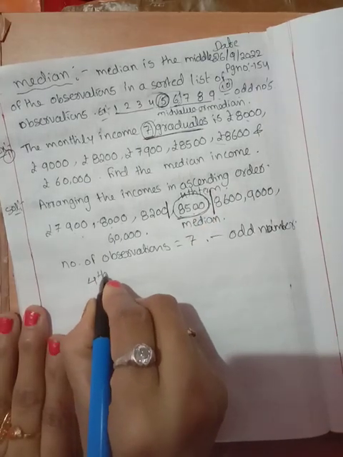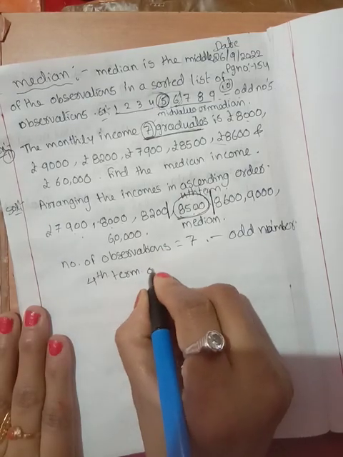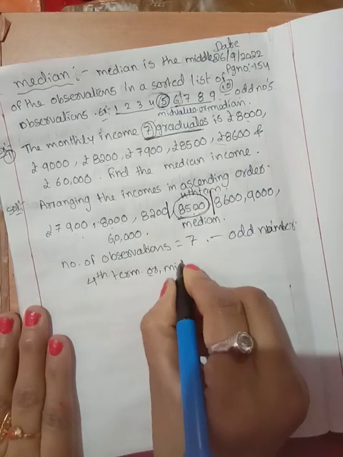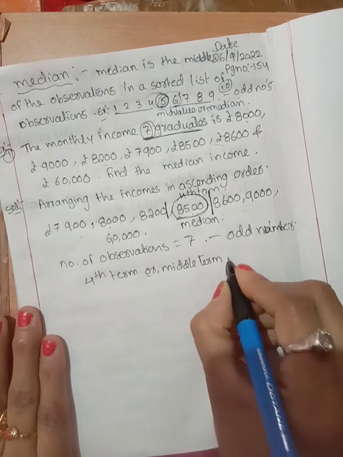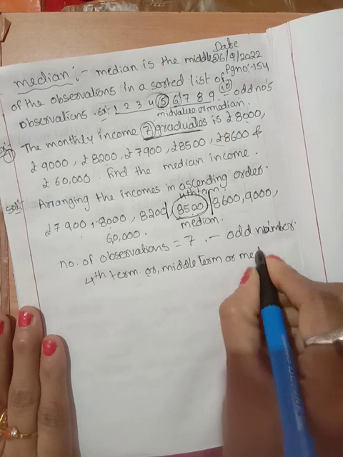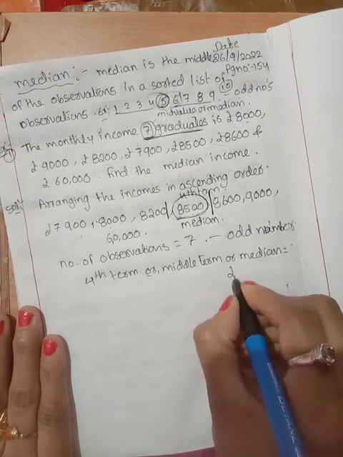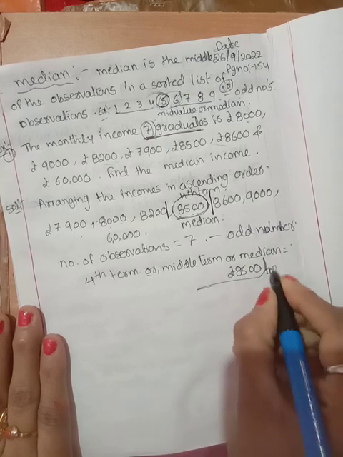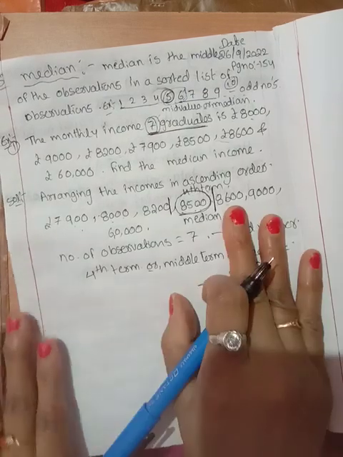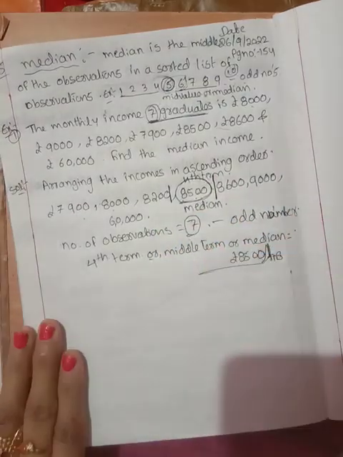Fourth term, middle term, or median. Median is equal to 8,500 only. This is the first case, when the number of observations is odd.